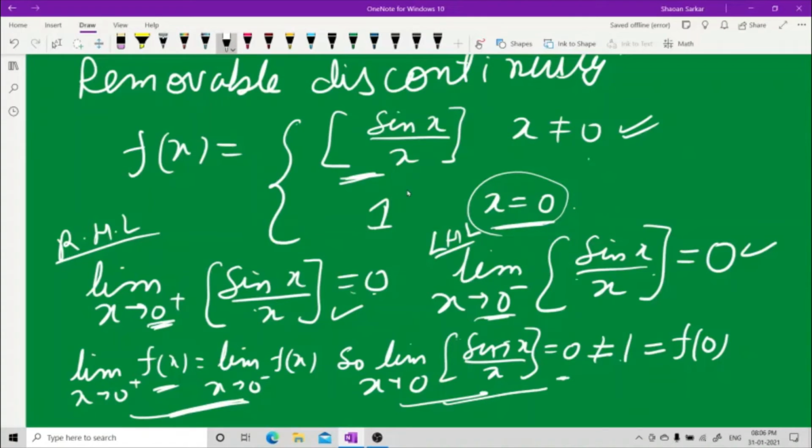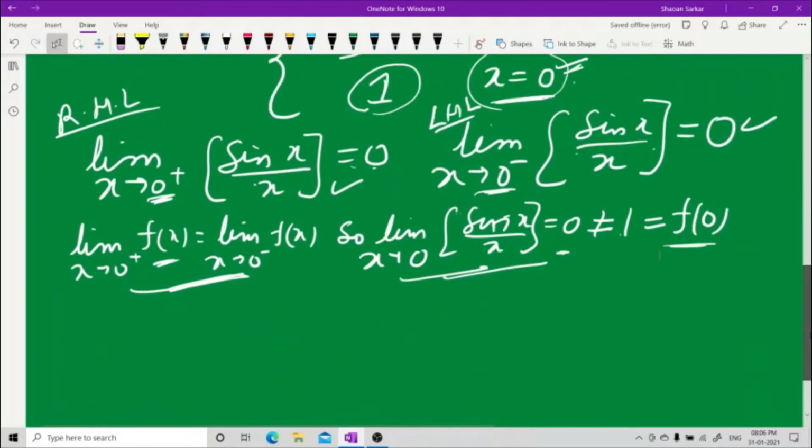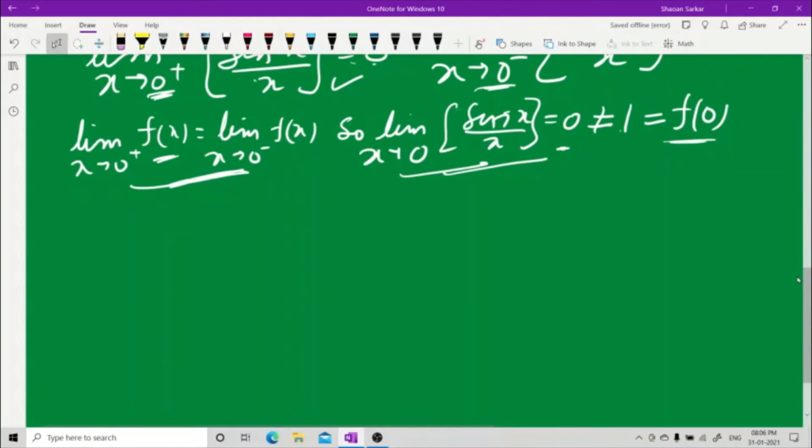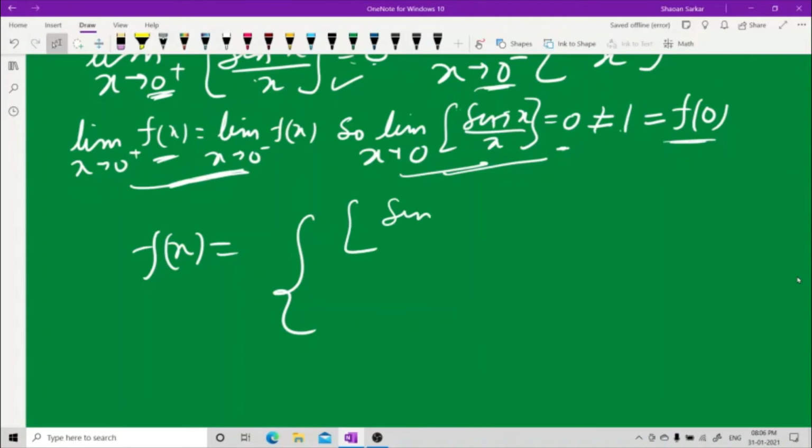So the limit undoubtedly exists, but the value of the function at 0 is 1. So the function is not continuous. In order to make this function continuous, I'll redefine the function like this: f(x) equals sin x upon x for x not equal to 0. Earlier 1 was written, now I'll write 0 at x equal to 0.